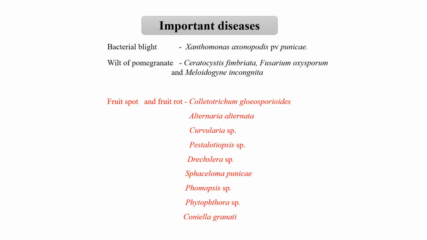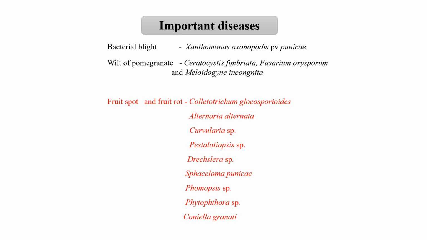For successful production of the pomegranate crop, there are many constraints. Among the constraints, pests and diseases are the important ones. Among the diseases, the major one is bacterial blight, which is caused by Xanthomonas axonopodis pv. punicae, and apart from that, another major disease is wilt of pomegranate, which is caused by the association of Ceratocystis fimbriata, Fusarium oxysporum, and Meloidogyne incognita. Apart from these major diseases, there are other diseases like fruit spot and fruit rot, which are caused